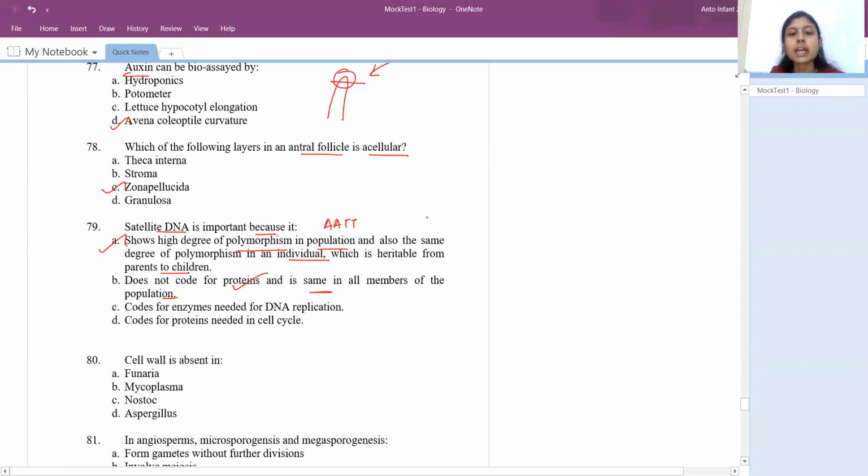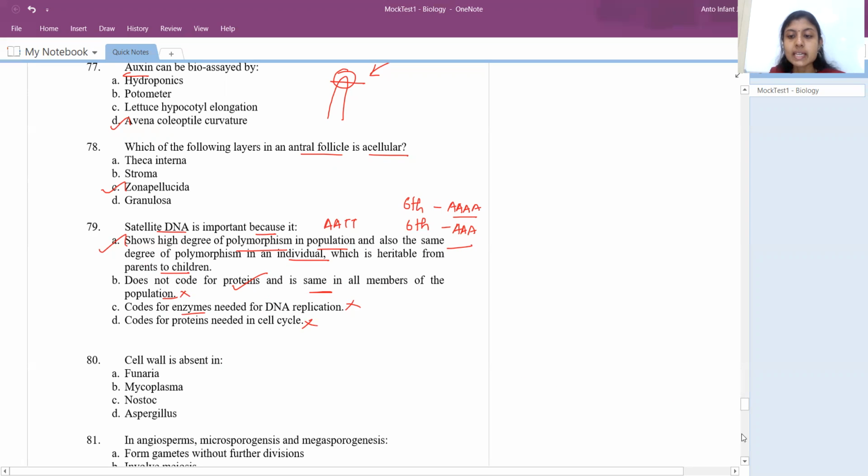For example, in my 6th chromosome, just for example, if I have A four times, maybe another person, in the same chromosome, in the same position, might have just three A's. So this kind of difference would always be there, and this is what is responsible for identifying between individuals. Right, so option C, they code for enzymes, they've given, it is wrong, and they code for proteins needed in the cell cycle, it is wrong. So this would be wrong.